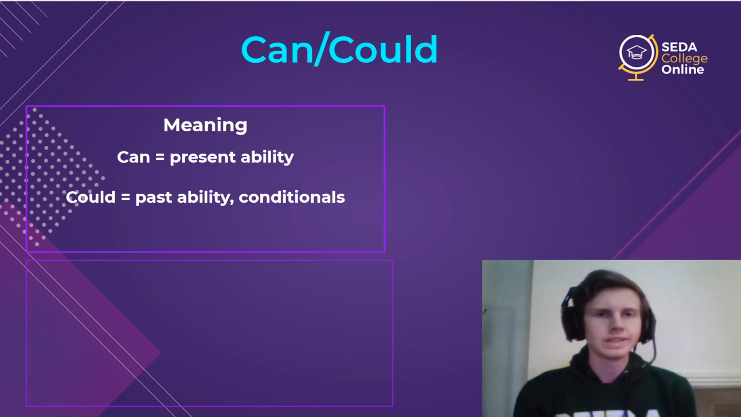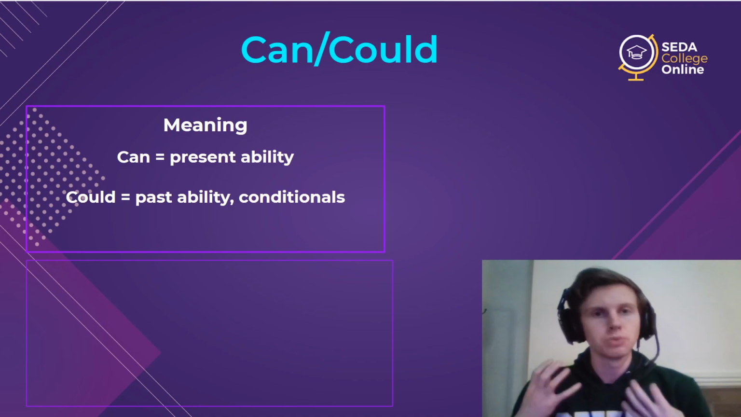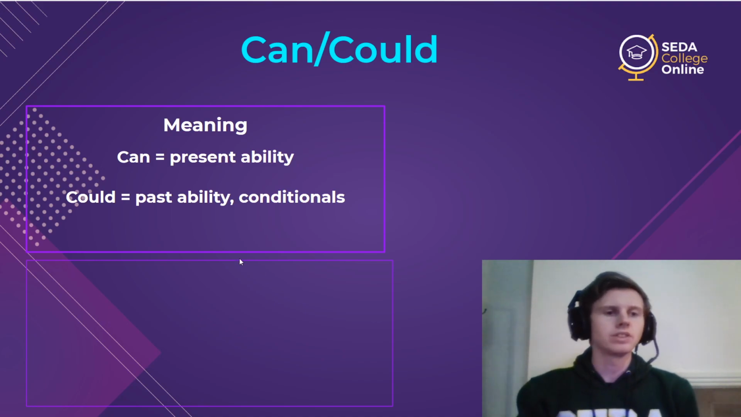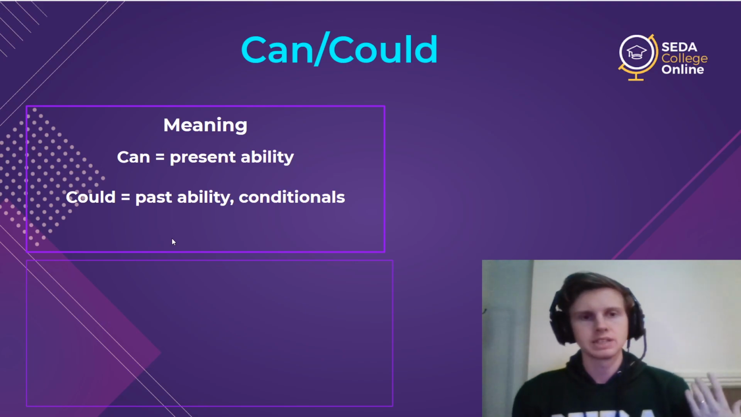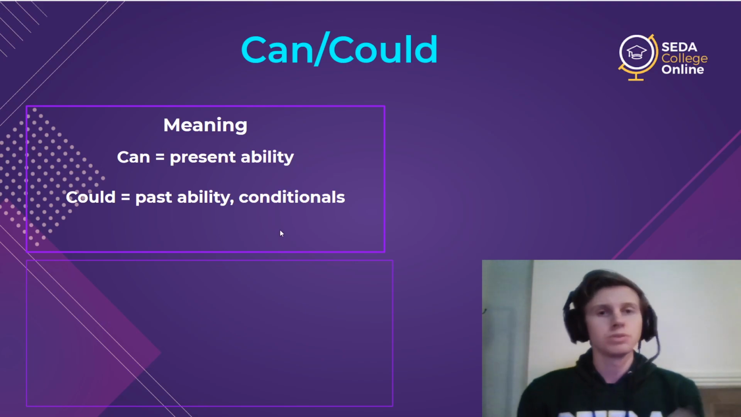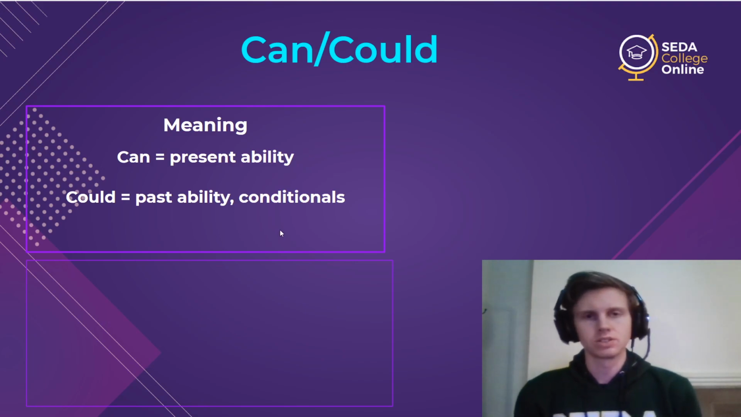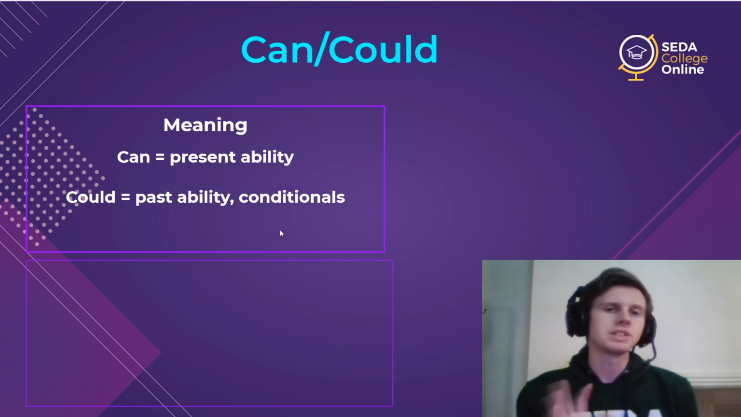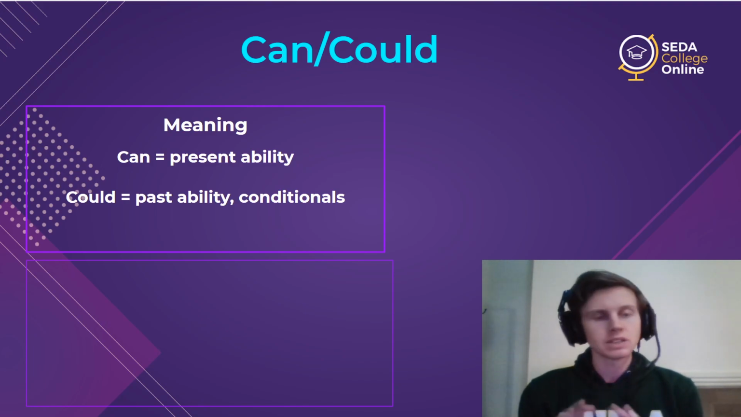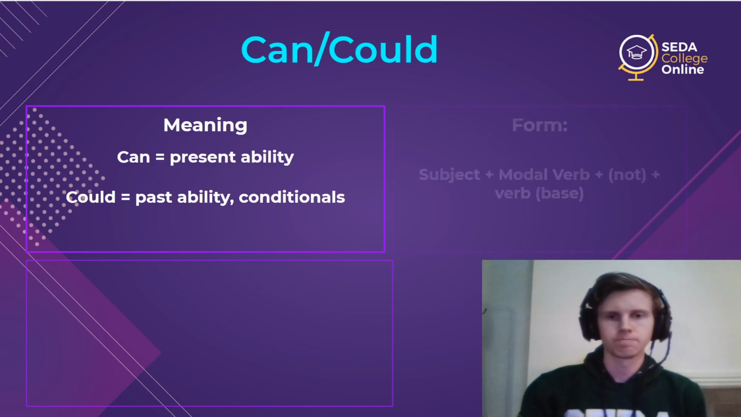Can is for present ability, things that are possible or things that I have the ability to do right now. And then could is just past ability. And it's also used in conditional sentences as well. So that's kind of the difference between the two. And the meaning is very simple, very direct, just that. It is for ability, can is present, could is past.